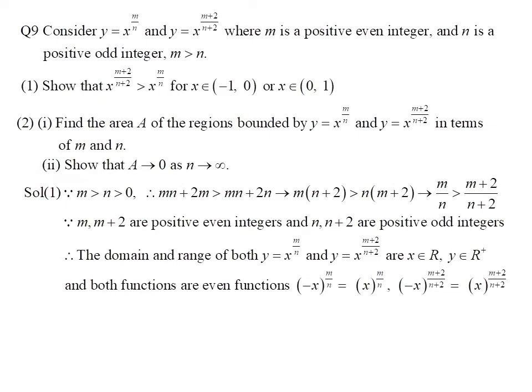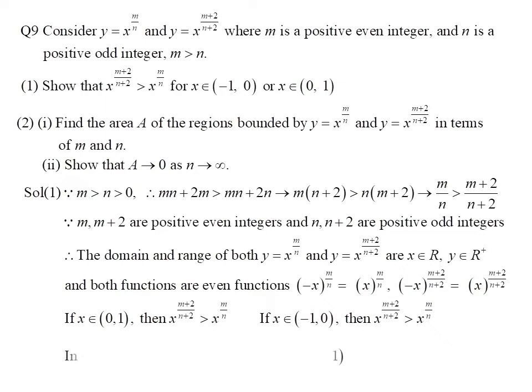Since both functions are even functions, they are symmetric about the y-axis, so we focus on the domain between 0 and 1. As we know, when the base is between 0 and 1, the function is monotonically decreasing. Therefore, x to the power of the sum of n plus 2 over the sum of n plus 2 is greater than x to the power of m over n when x is between -1 and +1 except the point 0.